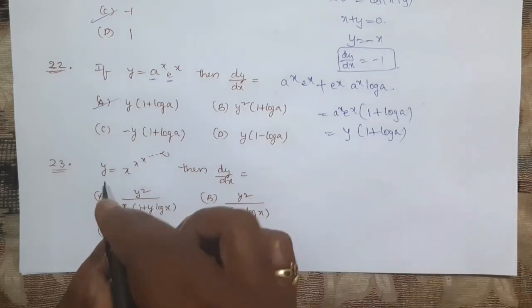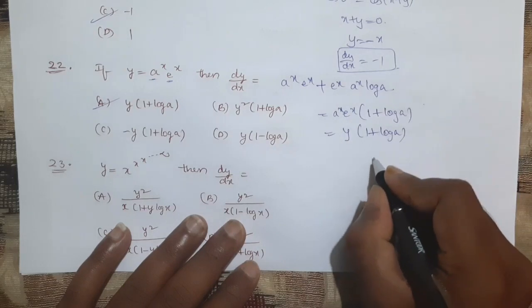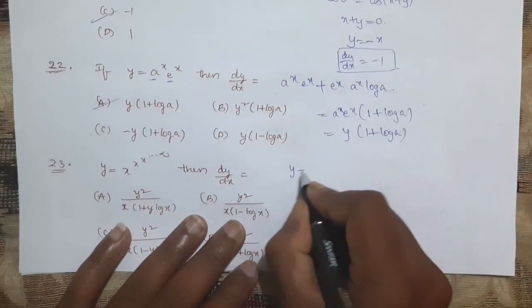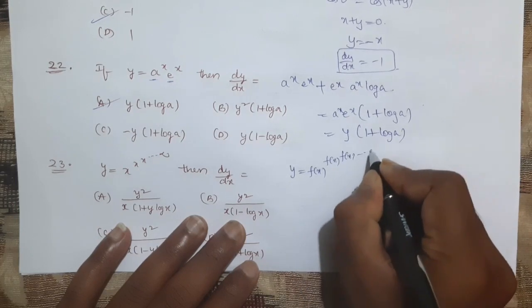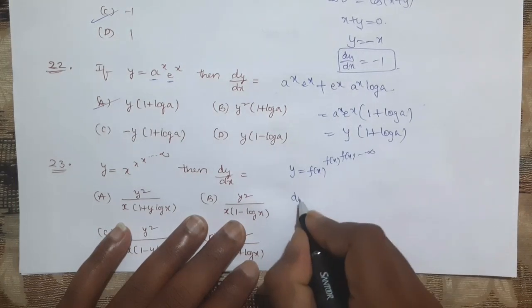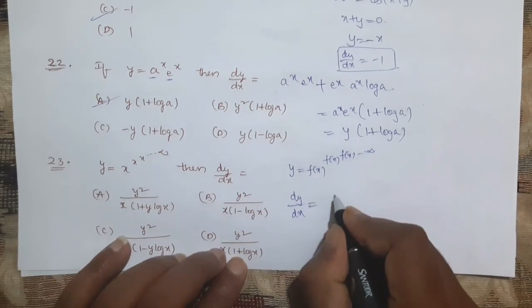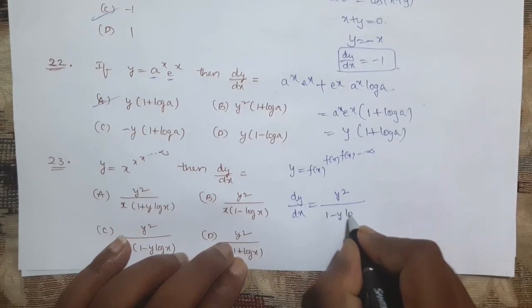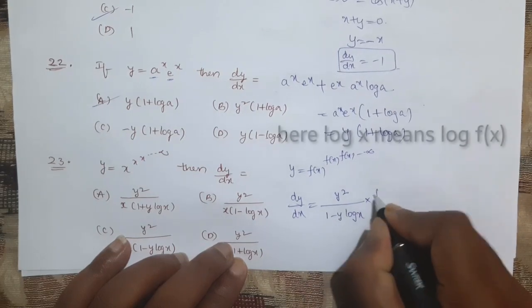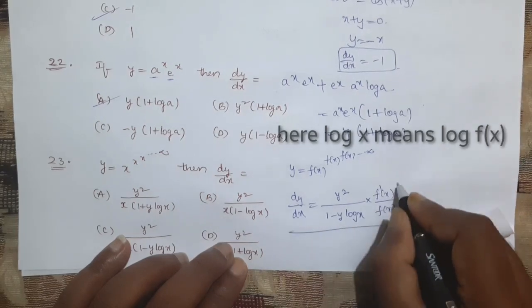Whenever we have y equal to a function to the power of function to the power, see here I will write that shortcut. Y equal to f of x power f of x power f of x to infinity. Whenever it is like that, then dy by dx is equal to, remember guys, y square by 1 minus y log x into f dash of x by f of x. So this is the shortcut.